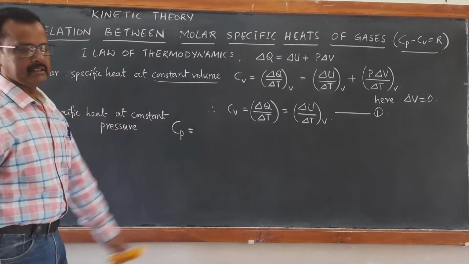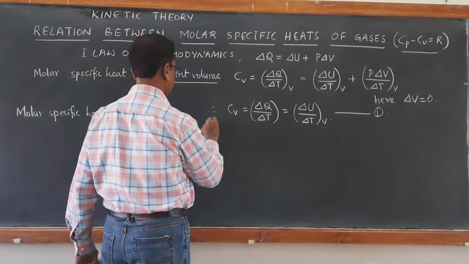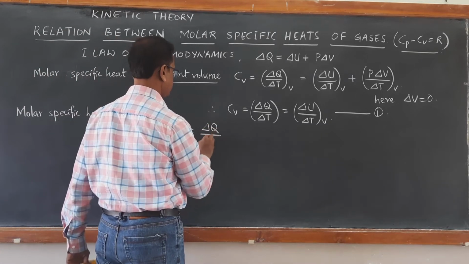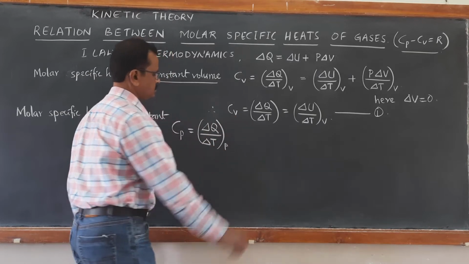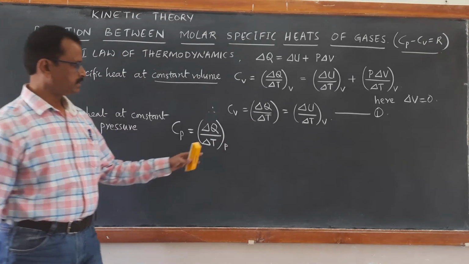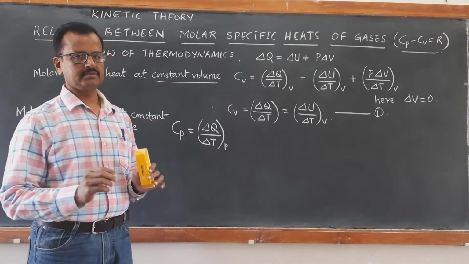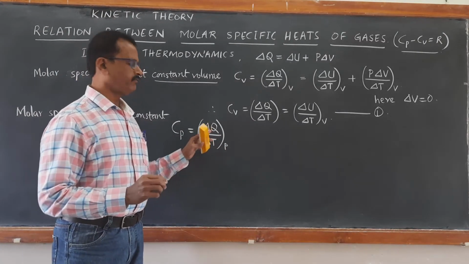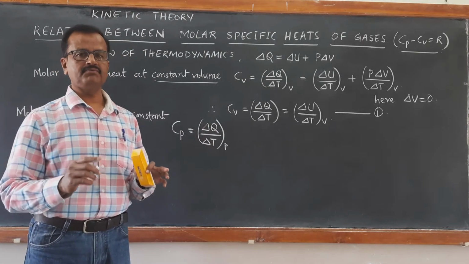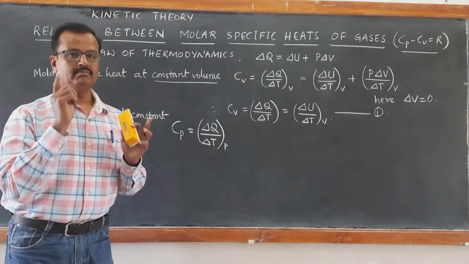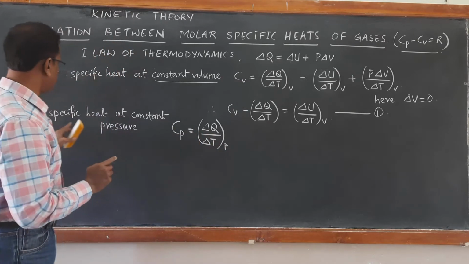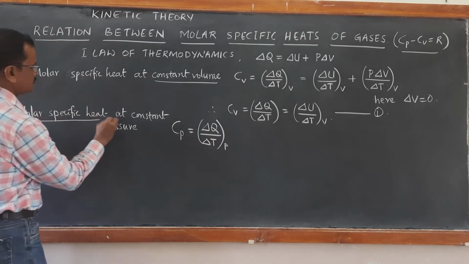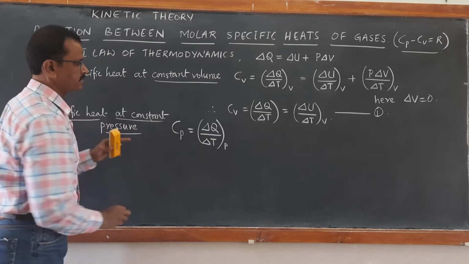Again, here pressure is being kept constant, so the same definition, delta Q by delta T, with suffix P, which means pressure is kept constant. So the amount of heat supplied to raise the temperature of 1 mole of gas by 1 degree Celsius at constant pressure is called the molar specific heat at constant pressure, Cp.